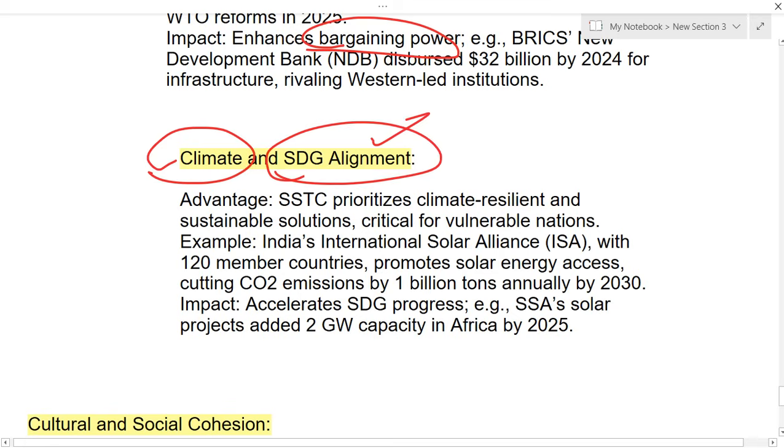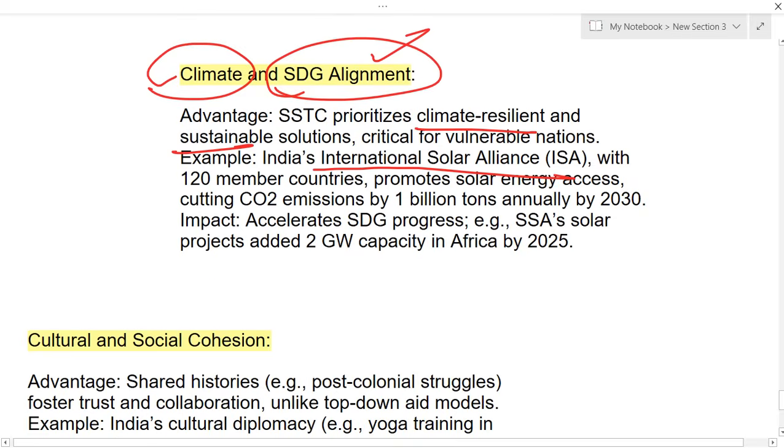So actually this SSTC prioritizes climate resilient and sustainable solutions, which will be very critical for these vulnerable nations, especially India's ISA, that is International Solar Alliance, which mainly promotes solar energy access and mainly cuts CO2 emissions by 1 billion tons annually by 2030.